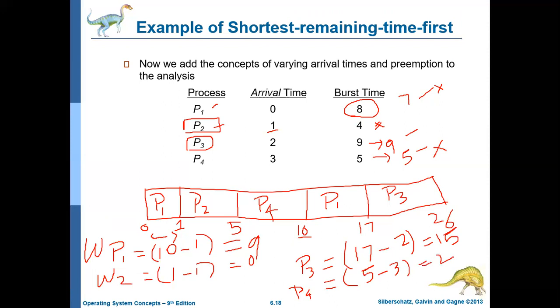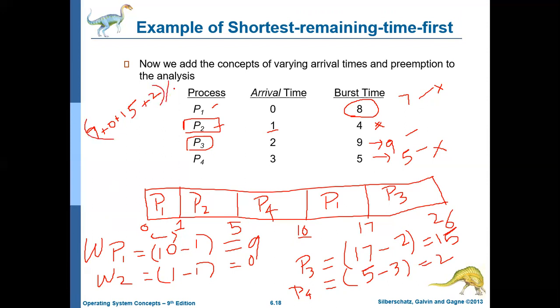Okay, so now the average waiting time can be calculated by adding all these things and dividing by 4. So that is 9 plus 0 plus 15 plus 2, and divided by 4.